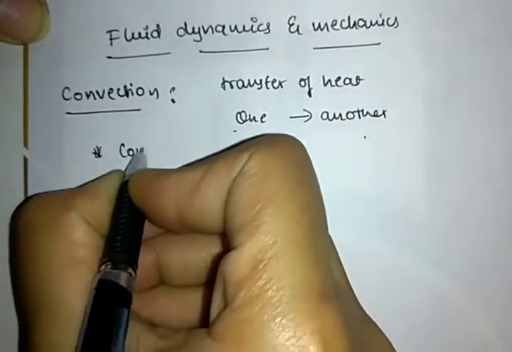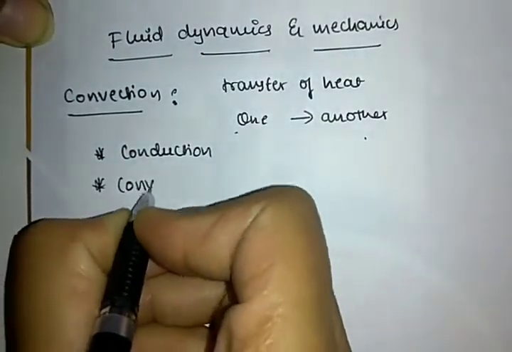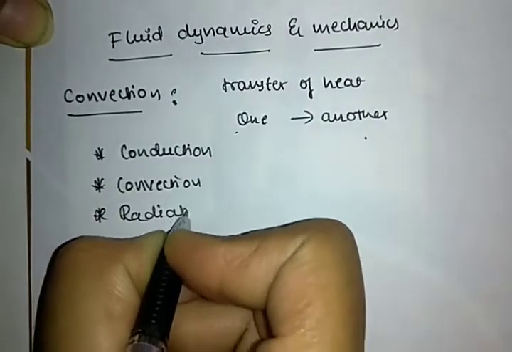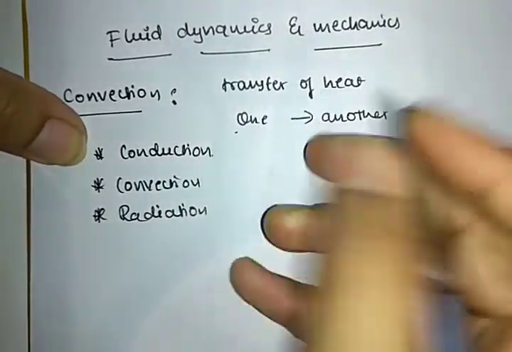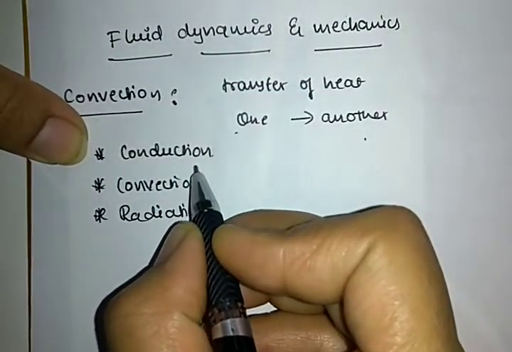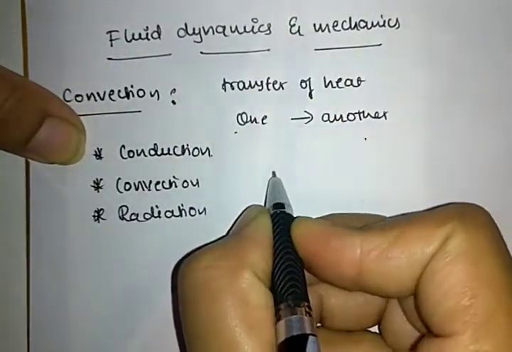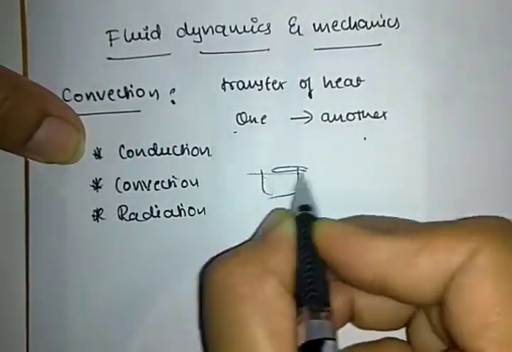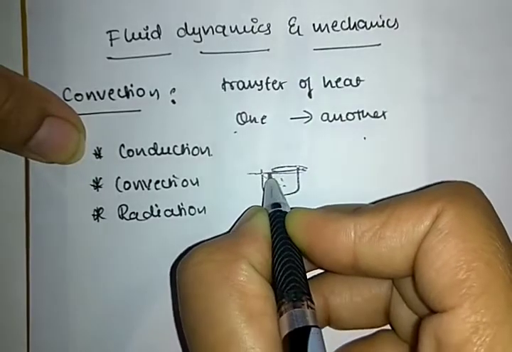First one is conduction, convection and radiation. See, these are the modes of transfer of heat from one object to another object. See, what is meant by conduction? If you place a steel spoon on a hot stove, what happens? It transfers heat from one object to another object.